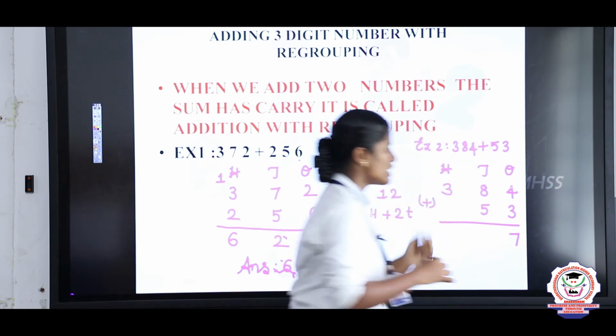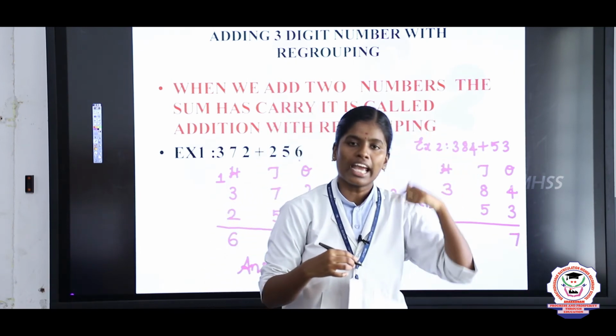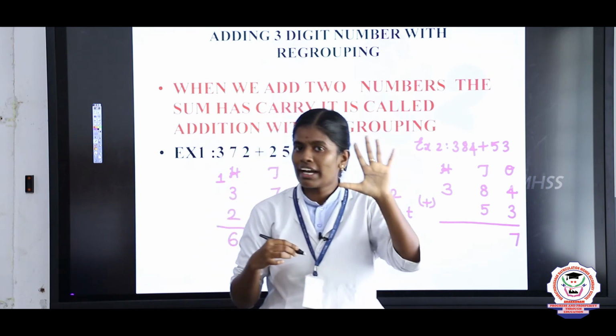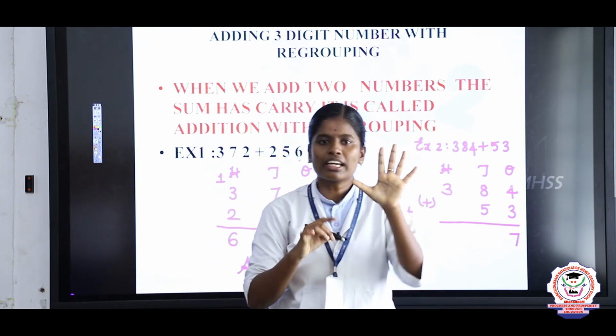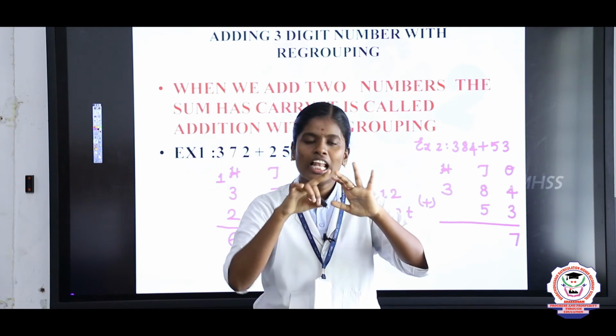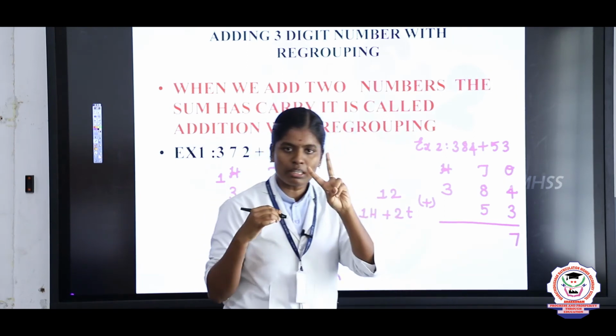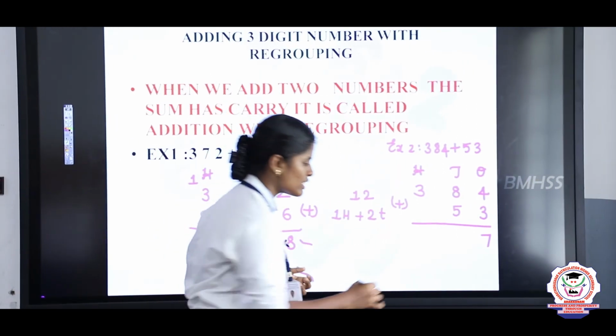7 ones. Next you take the tens place. 8 tens plus 5 tens. 8 in the mind, 5 in the finger. 8 after, 9, 10, 11, 12, 13. So you got a 2-digit number. So now we are going to split this.